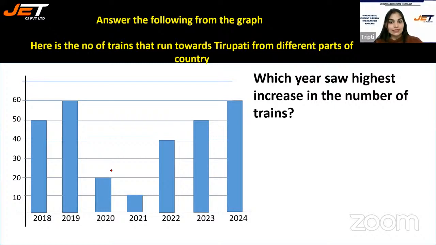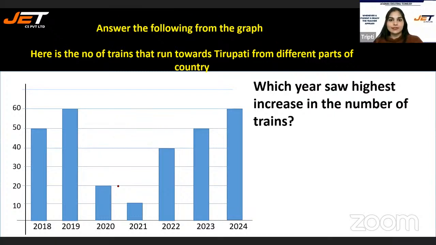It says the highest increase. You can still check your answer.